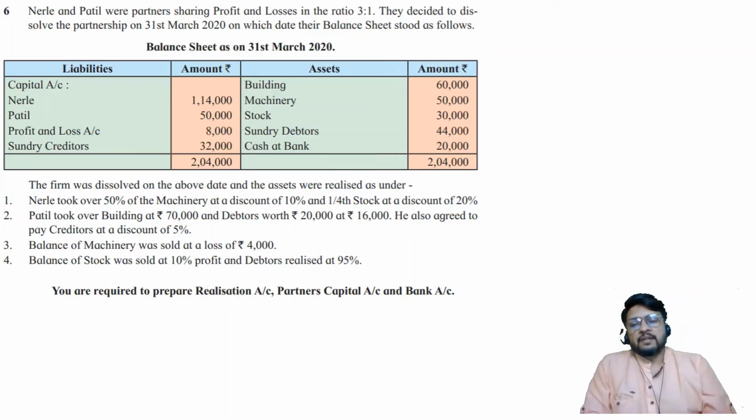And then he is taking over debtors worth rupees 20,000. Of the debtors of rupees 44,000, he is taking over debtors of only rupees 20,000 at an aggregate value of rupees 16,000. So some debtors are still remaining. Out of 44,000, 20,000 is being taken care of. 24,000 are still remaining. He also agreed to pay creditors at a discount of 5%. Great. Balance of machinery was sold at a loss of rupees 4,000. So that 50% machinery which was remaining is sold at a loss of rupees 4,000. Balance of stock, that 3/4 stock, was sold at 10% profit and debtors realized 95%.